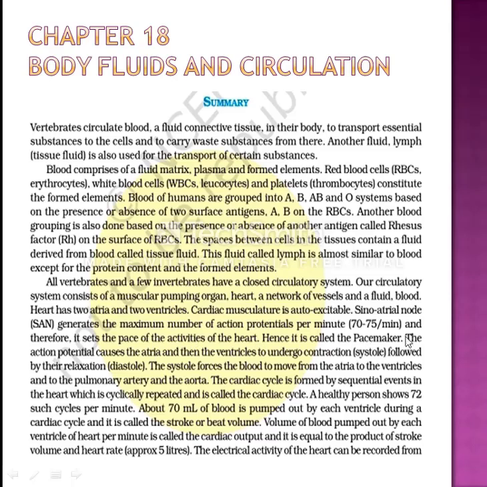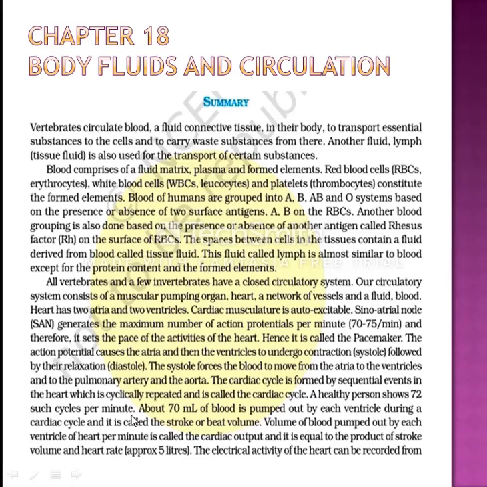The action potential causes the atria and then the ventricles to undergo contraction, systole, followed by their relaxation, diastole. The systole forces the blood to move from the atria to the ventricles and to the pulmonary artery and the aorta. The sequential events in the heart, which are cyclically repeated, are called the cardiac cycle. A healthy person shows 72 such cycles per minute.